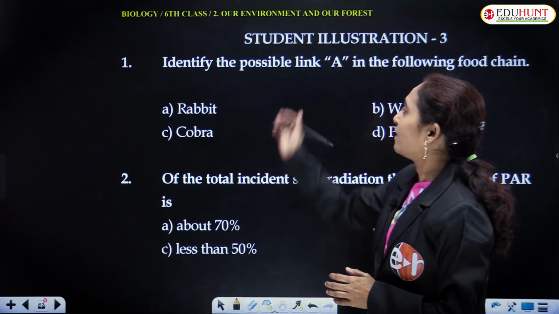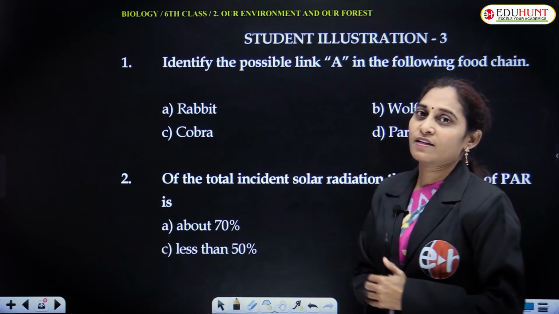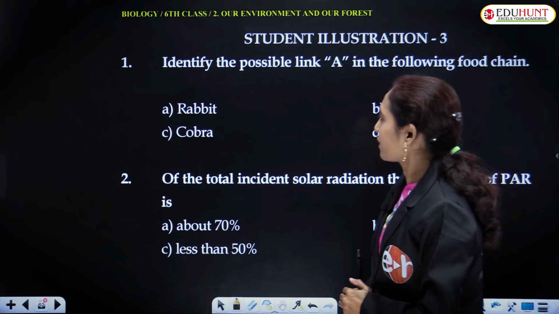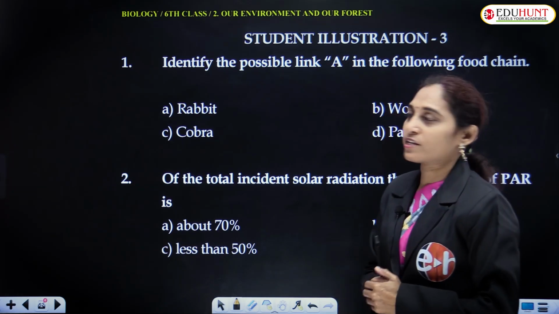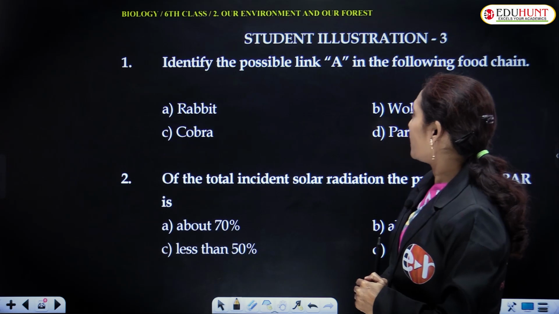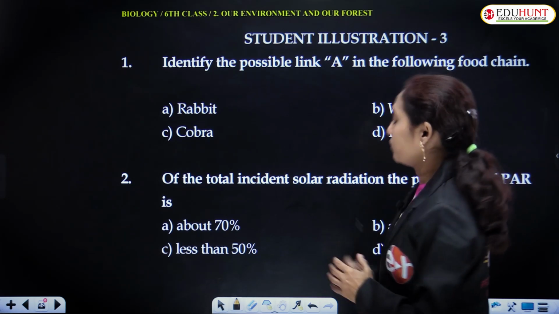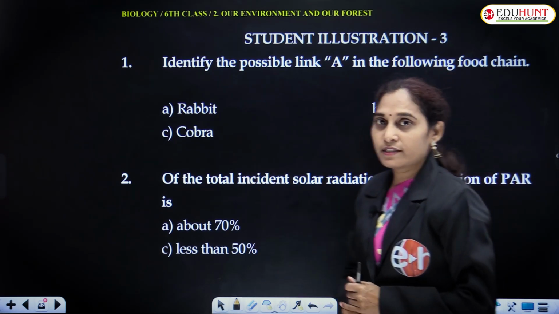That is the first question in this multiple choice question based illustration. Identify the possible link A in the following food chain.